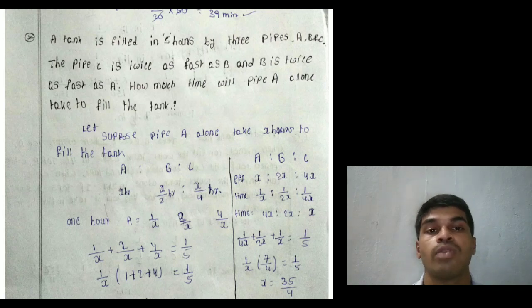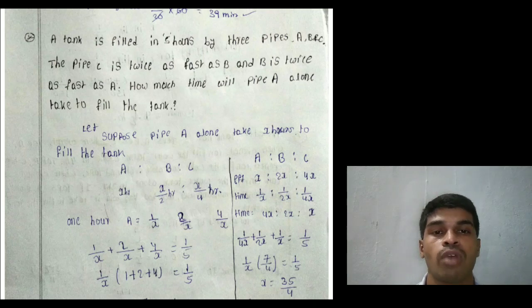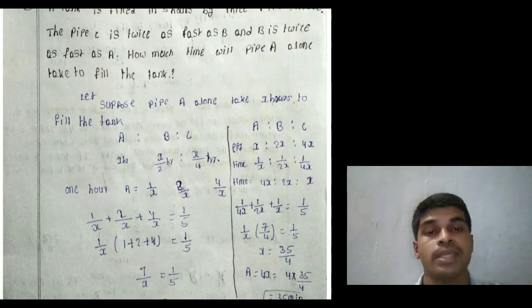Then B is twice as fast, that means X by 2 hours. B is X by 2 hours. C is twice as fast as B, that means X by 4 hours. That means 1 hour work of A is 1 by X. 1 hour work of B is 2 by X. And 1 hour work of C is 4 by X.